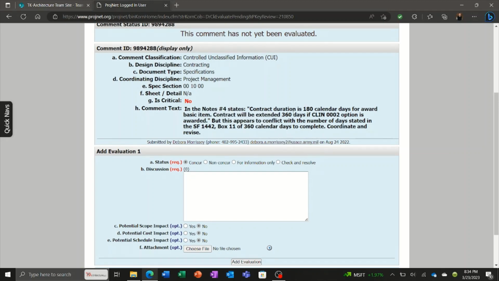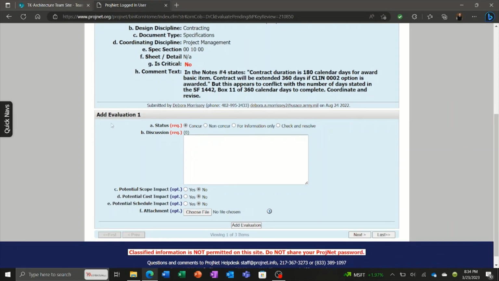Now, what's nice with Dr. Checks, this is not like ProjNet. They do tell you who is the submitter. So in this case, Deborah Morrissey, with the phone number and email listed here. And so I'm able to actually contact Miss Morrissey and have some dialogue. I can call her or email and discuss this item before I submit a response.